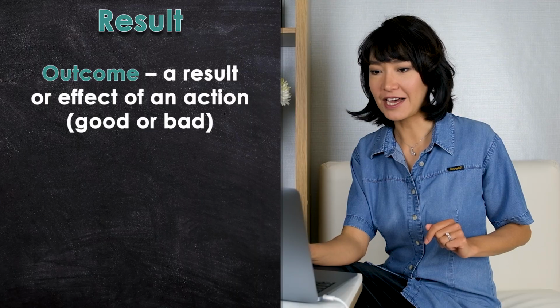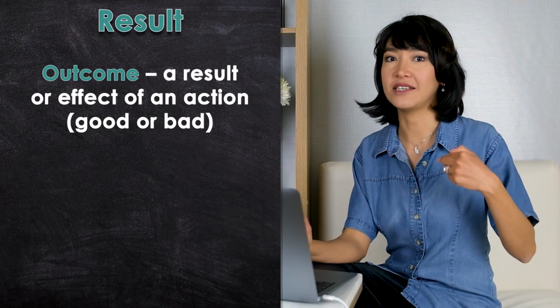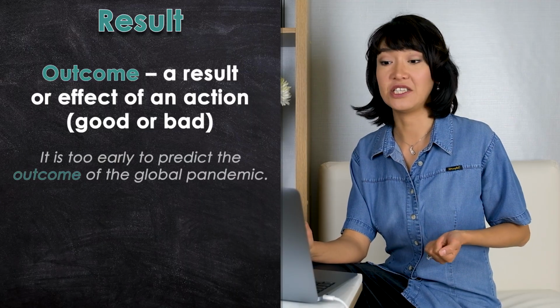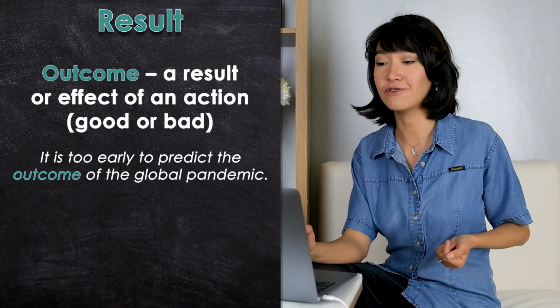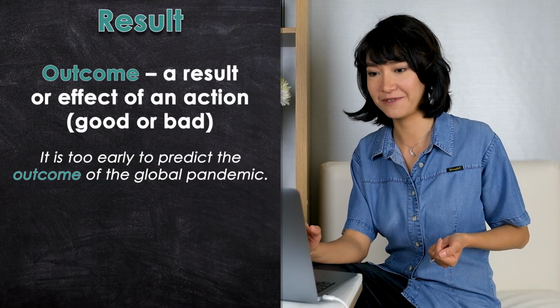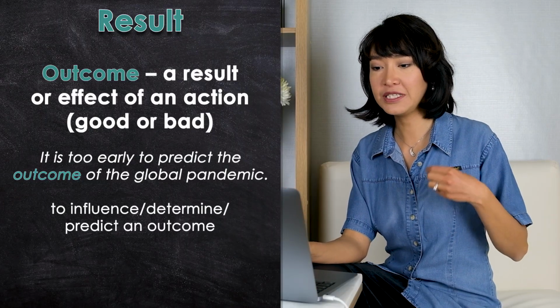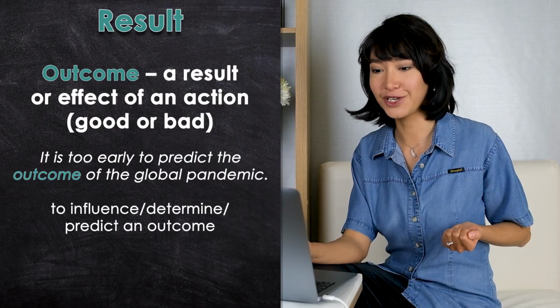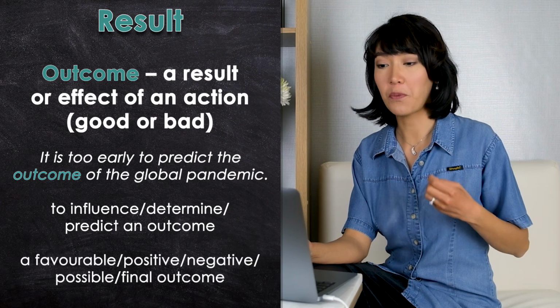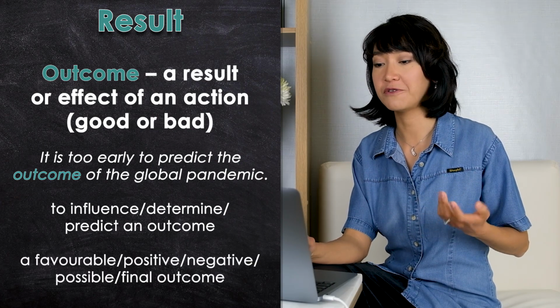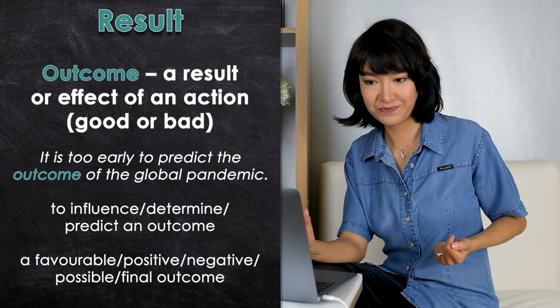Sometimes we use this noun when the result is still unknown. It is too early to predict the outcome of the global pandemic. The collocations are to influence, determine, or predict an outcome. A favorable, positive, negative, possible, final outcome.